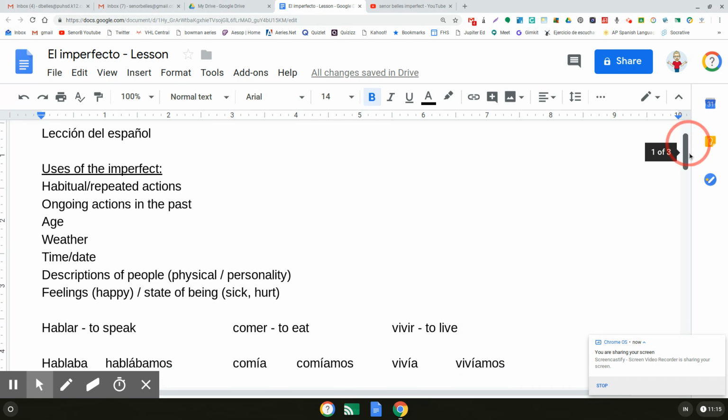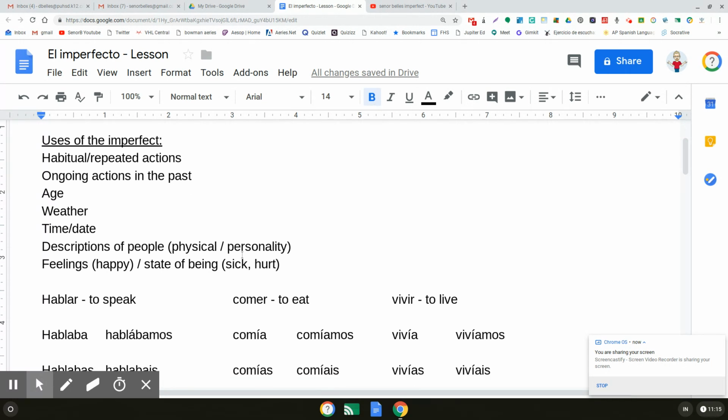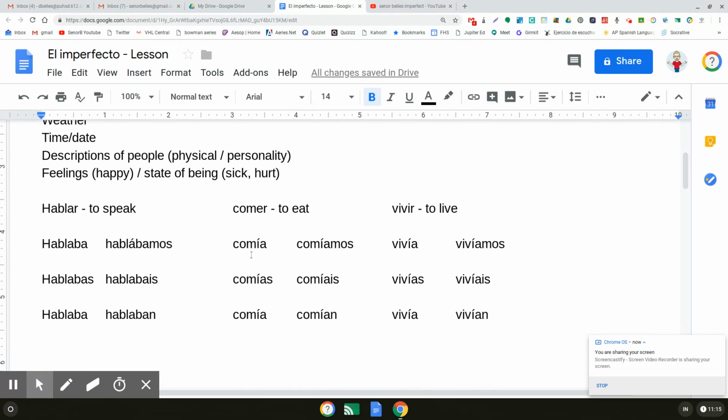So before we get to the conjugations, I have the various uses of the imperfect right here. It can be used for habitual or repeated actions. Habitual is something you did a lot in the past. The second one is ongoing actions in the past, like I was running or we were talking, for example. Then there's talking about age, weather, time, date, descriptions of people, like someone being short or interesting or funny, and feelings like being happy, or state of being like sick or hurt. I'll give you some examples for each of those after we look at the conjugations.